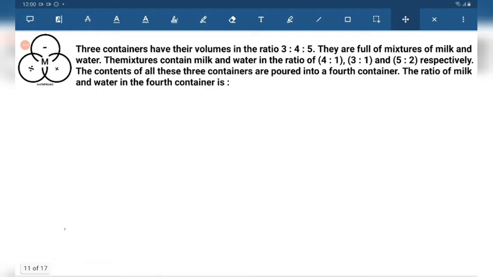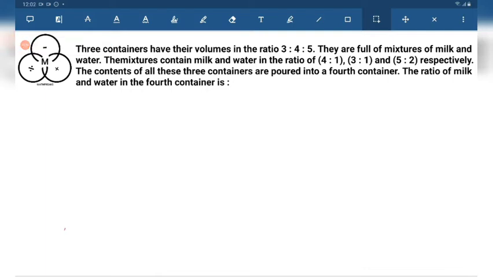Now comes the concept of mixture, I guess. Try to solve it. This is quite an easy problem.